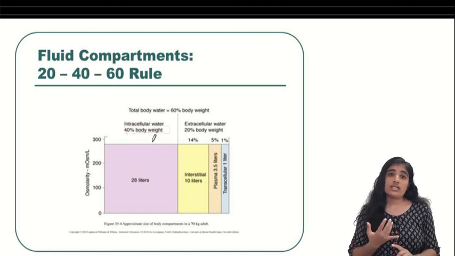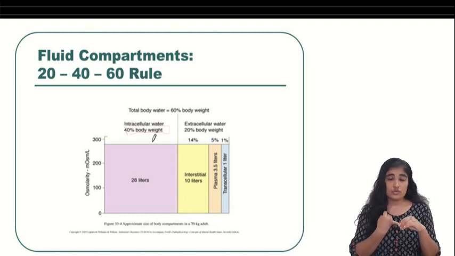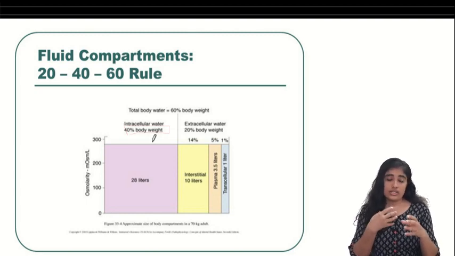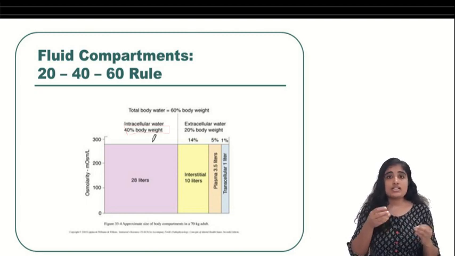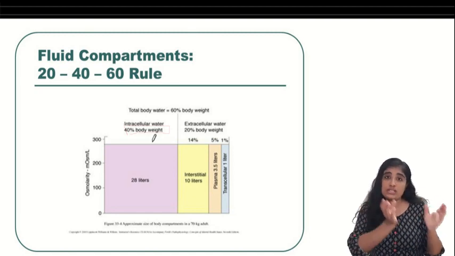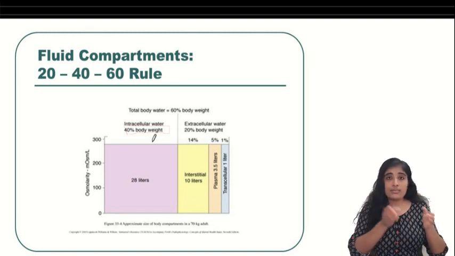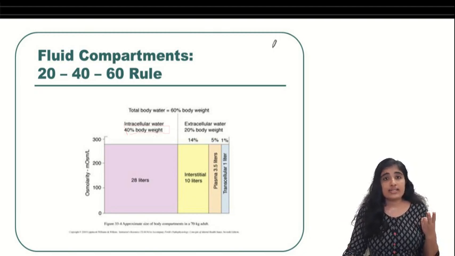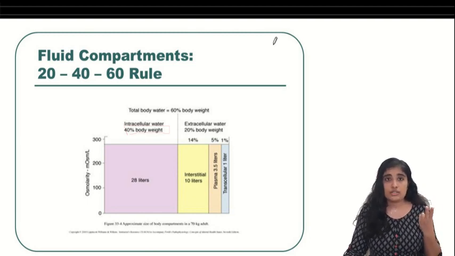Extracellular water can be interstitial fluid. Interstitial fluid is the fluid that bathes the cells, right? It flows in between the cells, and it is through this fluid that the exchange of substances takes place between the blood in the blood vessels and the cells. The next place where the fluid can be is in the blood vessels, that is the plasma of the blood, or in the lymphatic system, that is the lymph.